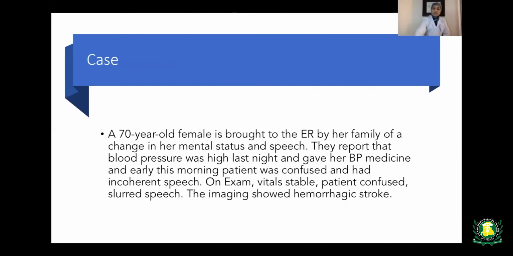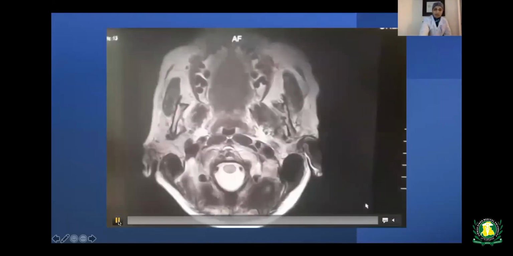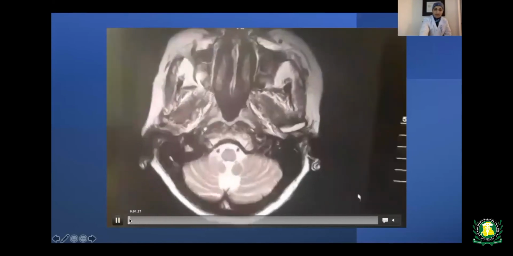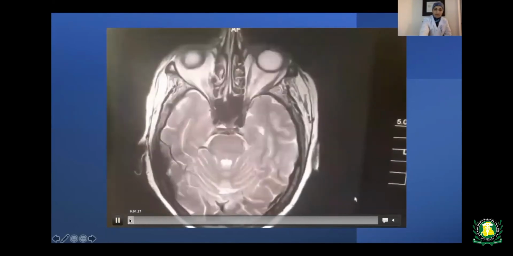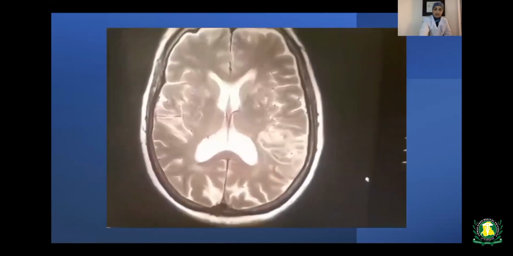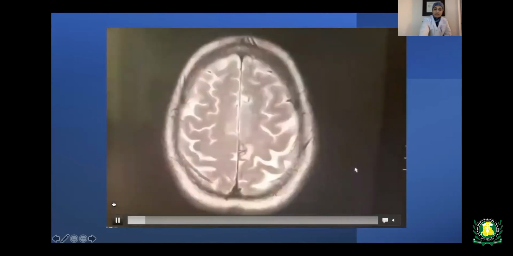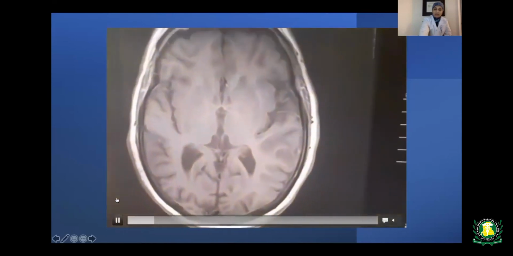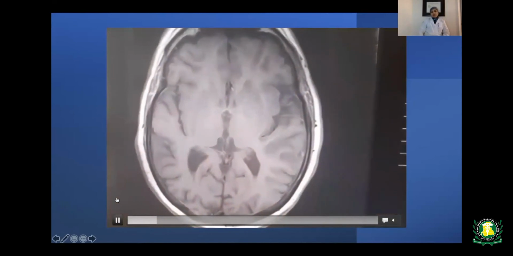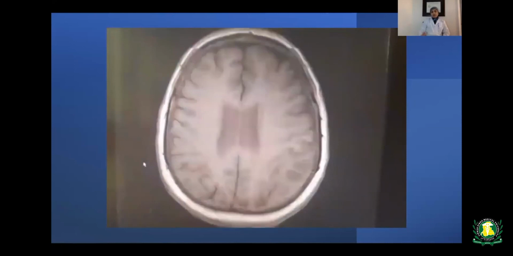So I would like to share with you another case. This is a 70-year-old female who had a history of coronary artery disease with a stent placed, congestive heart failure, hypothyroidism, hyperlipidemia, osteoarthritis, gastroesophageal reflux disease, and hypertension. Her family brought her to the ER because all of a sudden she was very confused, her speech was slurred, and what she was saying didn't make any sense to them.